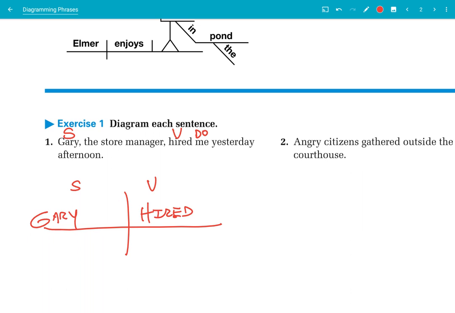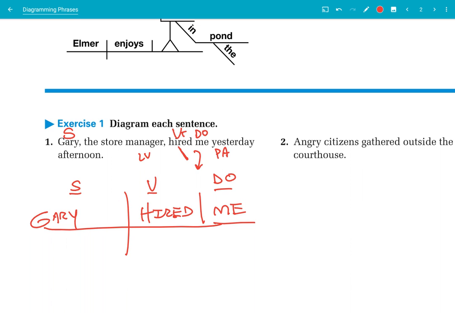So me is my direct object, and that makes this verb transitive. Direct objects go here. So notice this S, the V, the DO. This is every single sentence with a direct object: subject, verb, direct object. Now, if you have a linking verb and a predicate adjective, you would have a slanty line right there.